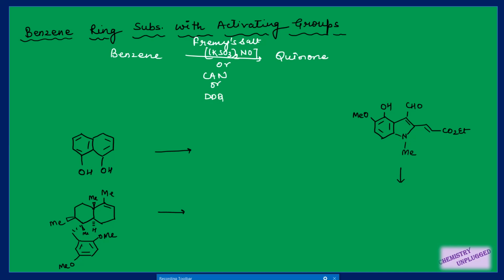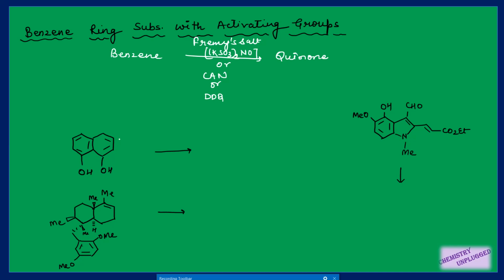DDQ is dichlorodicyanobenzoquinone, right? I have made a separate video on DDQ, so you can watch the use of DDQ there. So we can use any of these oxidizing agents, and then an activated benzene ring will be converted into quinone, right?